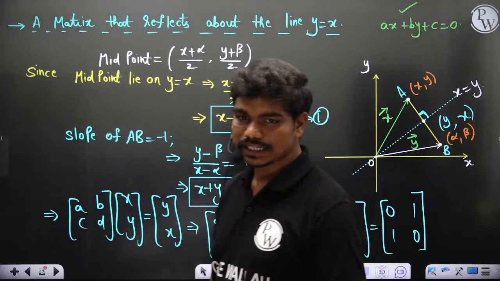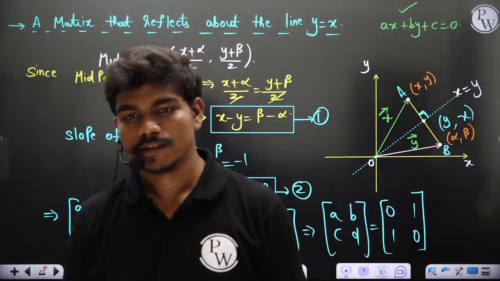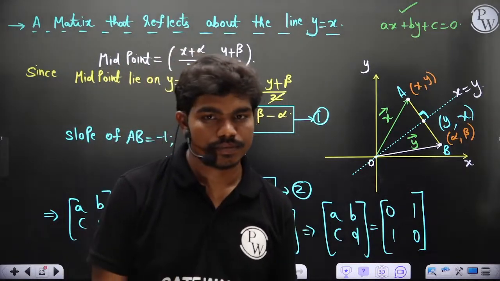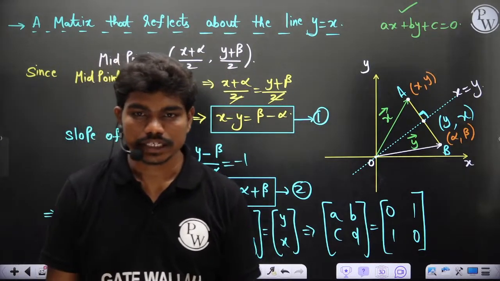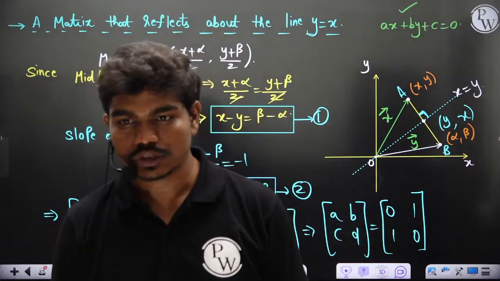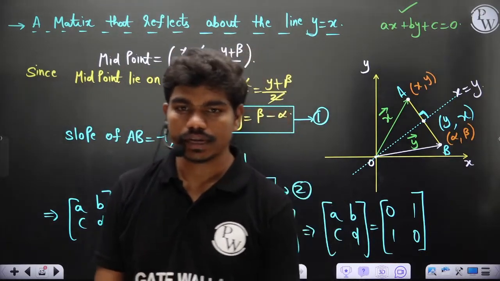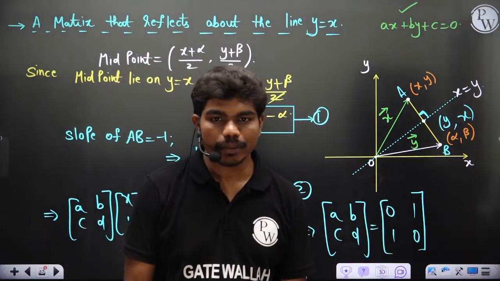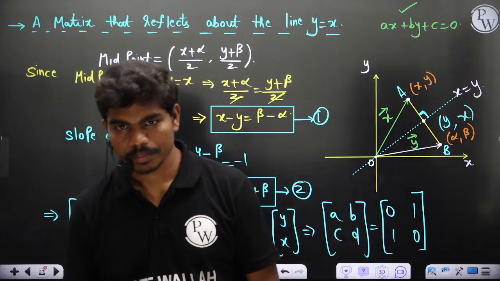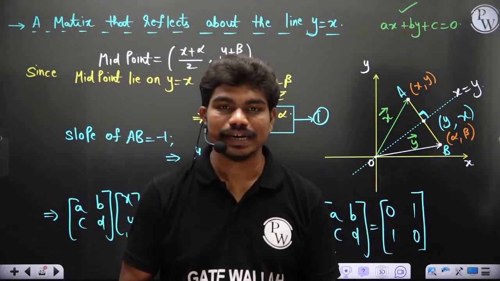Minus a by b, minus c by a, minus a by b, minus b by a. Does x have to do something with an orthogonal matrix? As we studied, it rotates without length change. It does. Okay, but we don't know what is the exact value of theta. Okay, that's what. Minus a by b or minus b by a? Minus a by b or minus b by a? Any confusion?